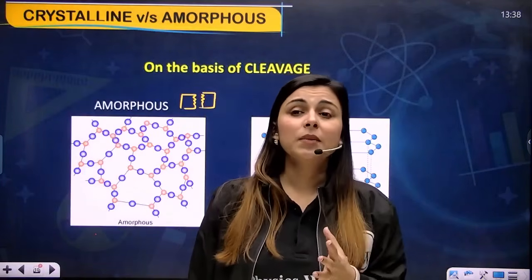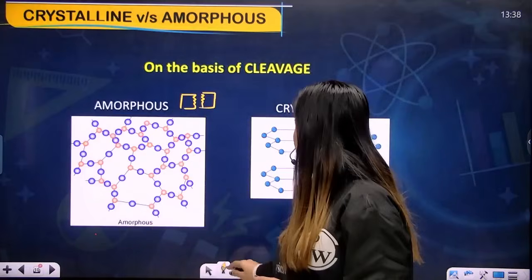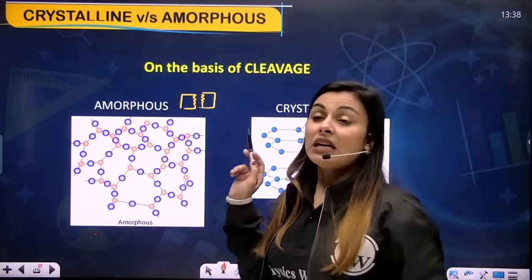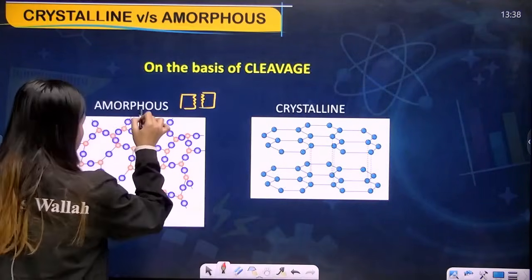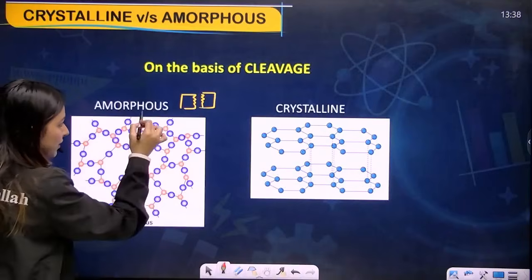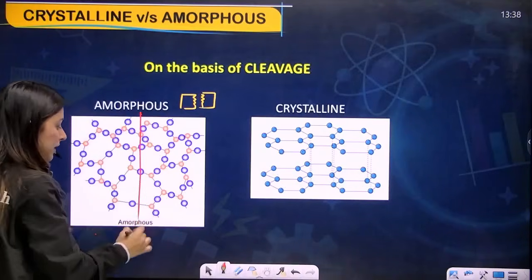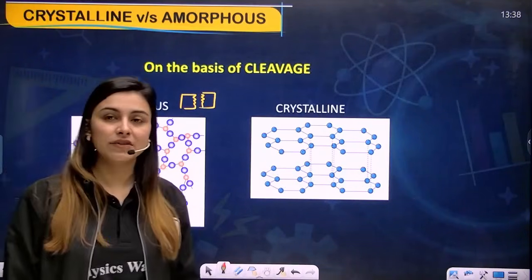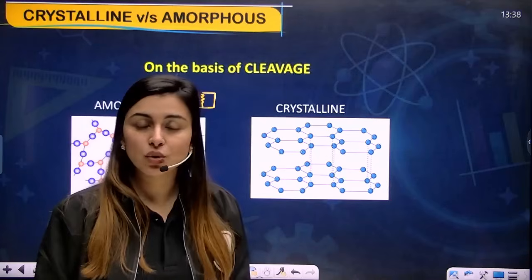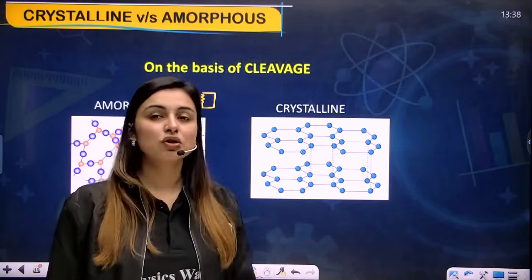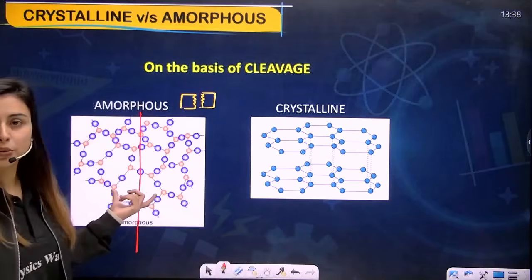Yeah, because my dear students, since the arrangement of amorphous solid is disordered, when you break it or when you cleave it, it is not a smooth cleavage. It is not a smooth cleavage, okay? You get bumps in it because of the disordered arrangement. I hope you get this now.